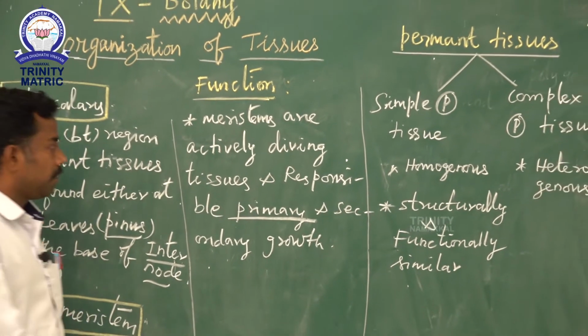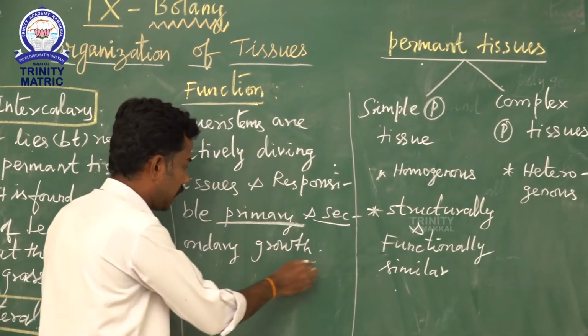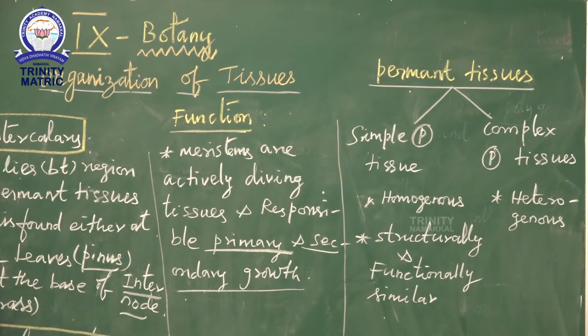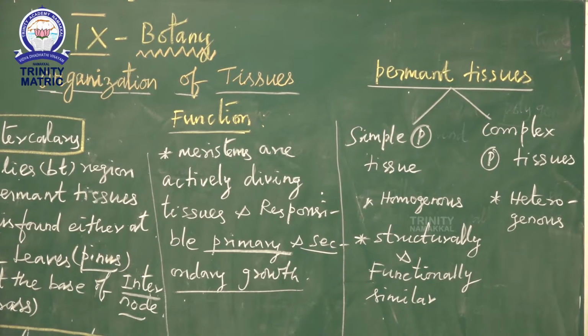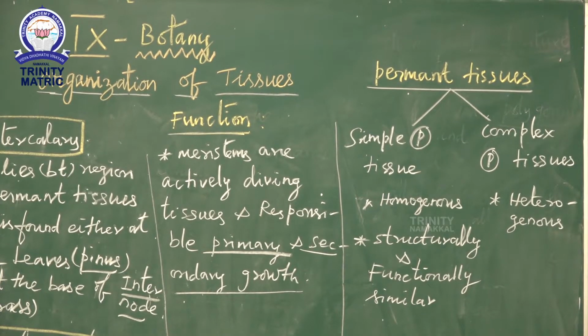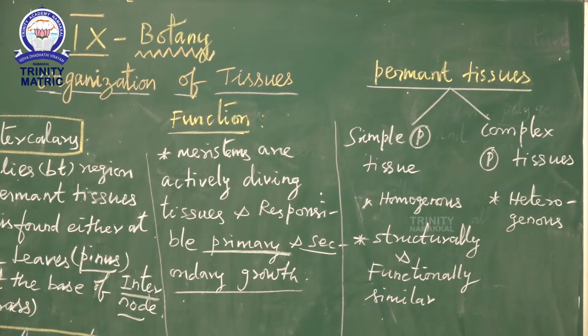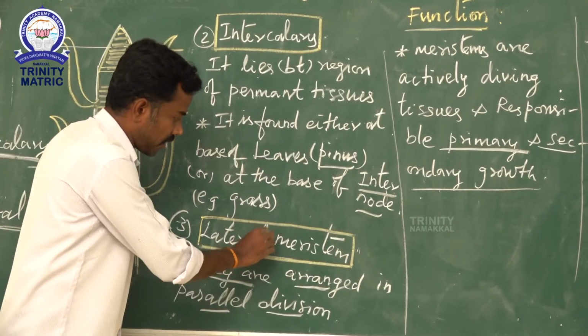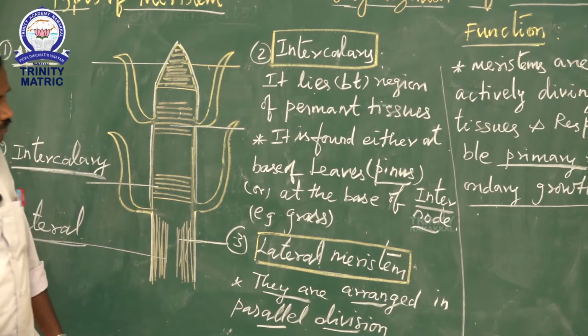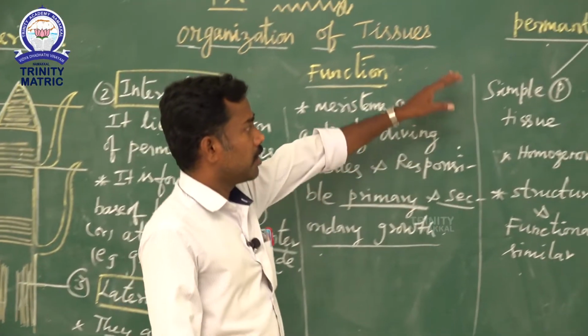Secondary growth means increase in thickness, through well-developed vascular cambium and cork cambium. These are examples of lateral meristem: cork cambium and vascular cambium.